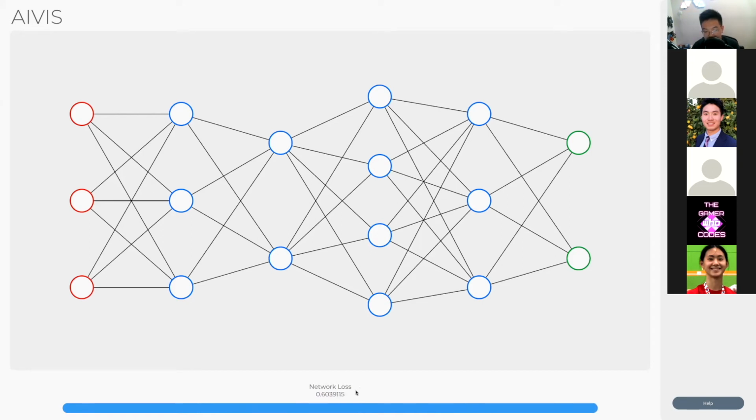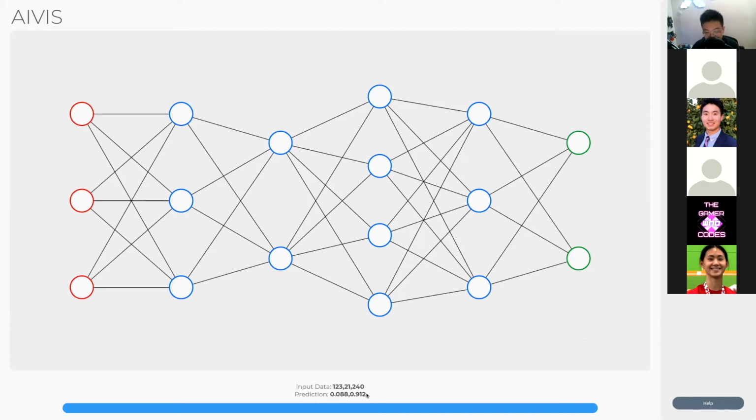After it has finished, we can see that the neural network loss has settled around 0.6, which is a decent score. It's not bad. Usually you want to aim for something even lower, but this is good for a demonstration. After we've done training, we can see that the test button has lit green. If we click it, we can see it has given us an output. It has given us an input data it's going to try to feed into the neural network and a prediction on what it thinks the answer should be.